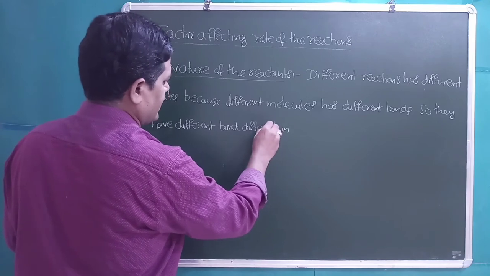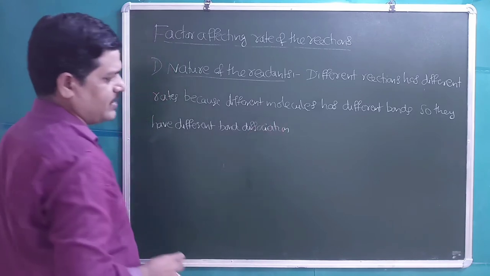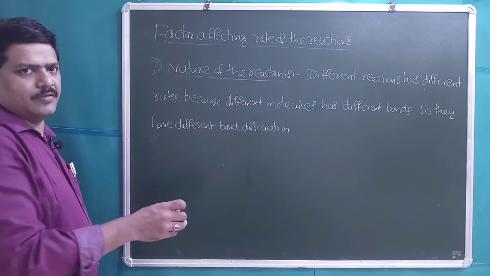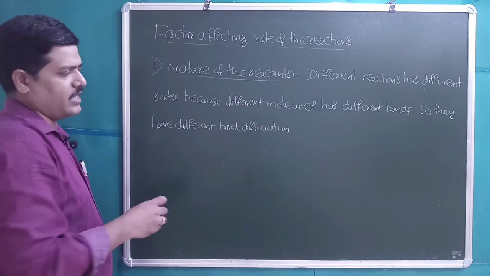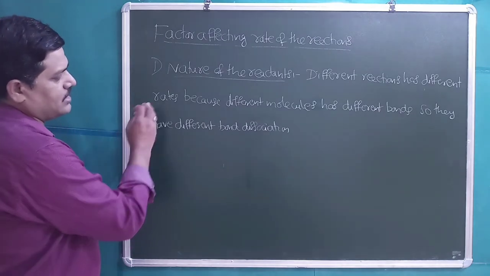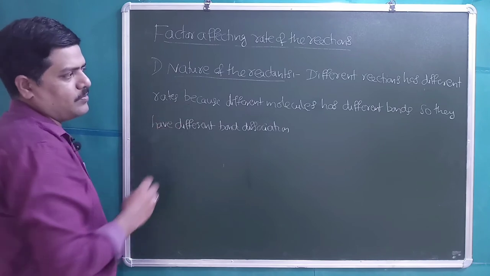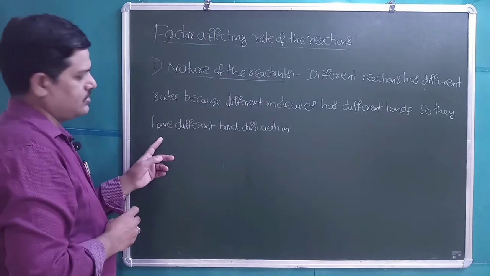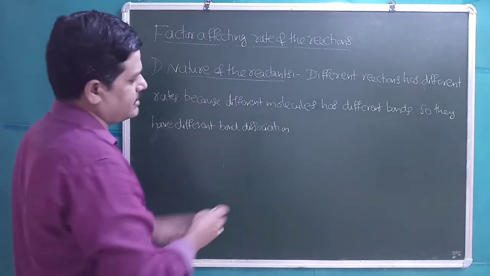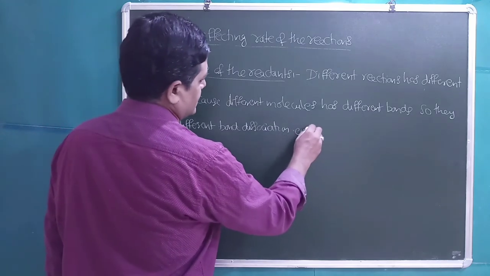Students, different reactions will occur at different rates. Some will be faster, some will be slow reactions. Reason for that, because different molecules have different bonds, so they have different bond dissociation energies.